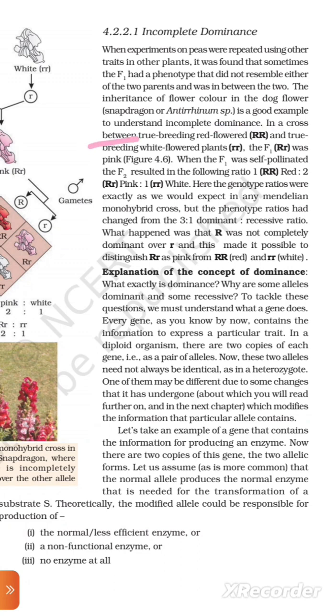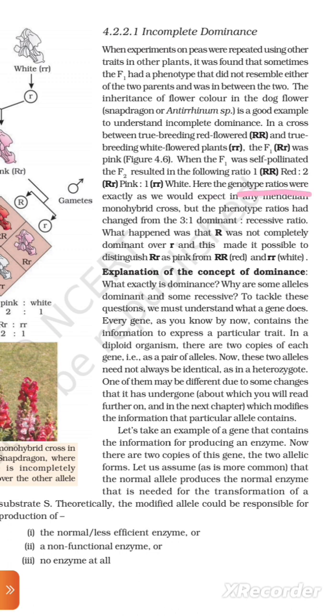In a cross between true breeding red flower plants, RR, and true breeding white flower plants, rr, the F1, Rr, was pink (Figure 4.6). When the F1 was self-pollinated, the F2 resulted in the following ratios: 1 RR red, 2 Rr pink, 1 rr white.